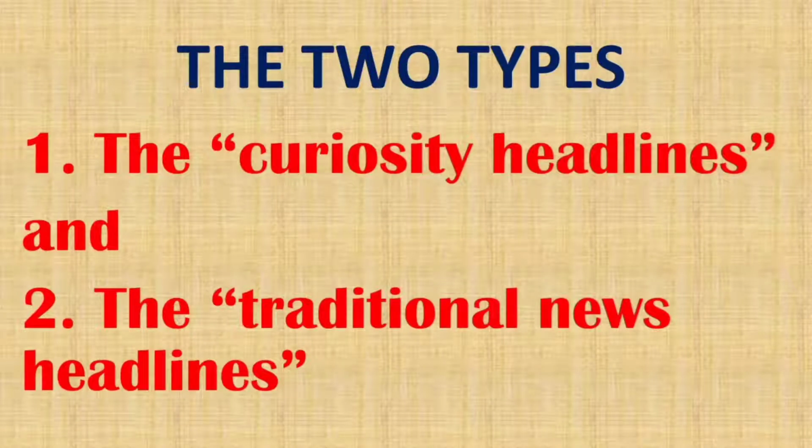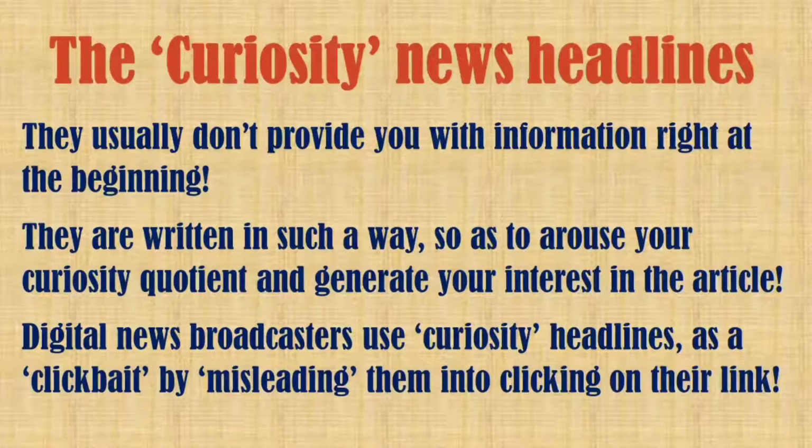Well, newspaper headlines are broadly divided into just two types. They're called the curiosity headlines and the traditional summarized news headlines. So what are the curiosity news headlines?